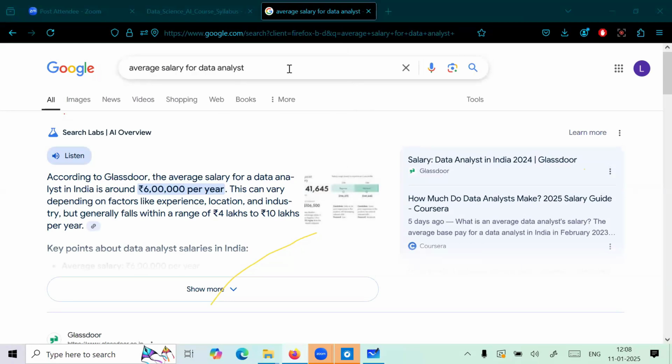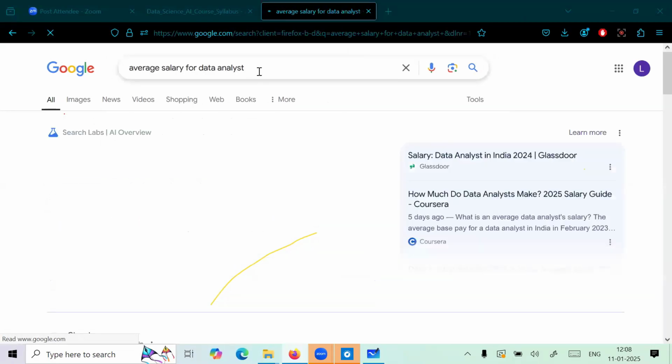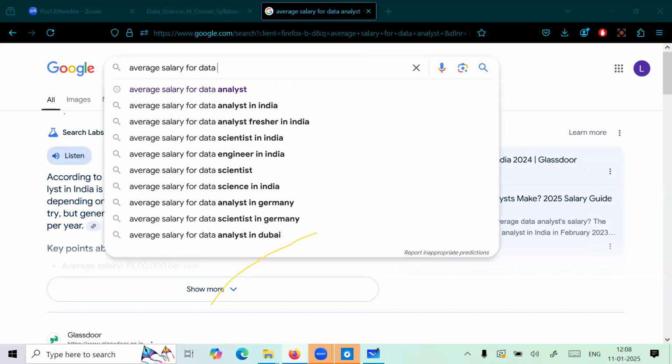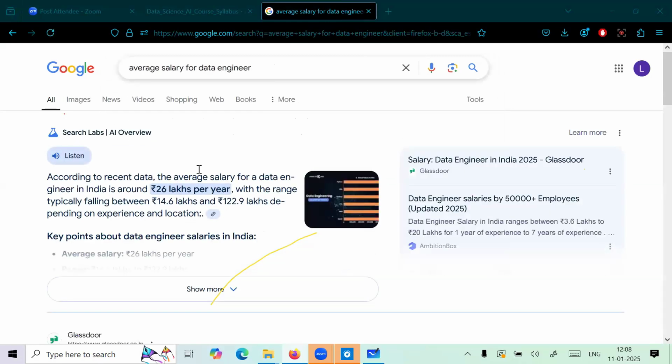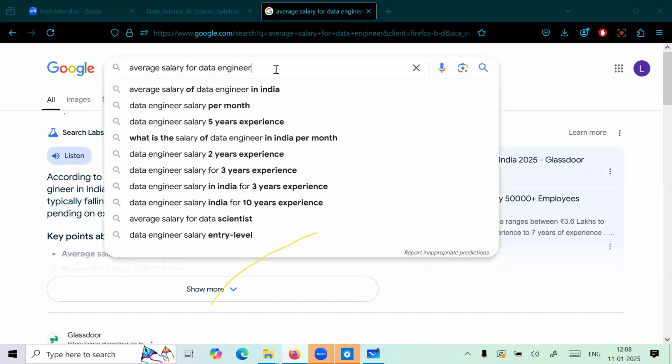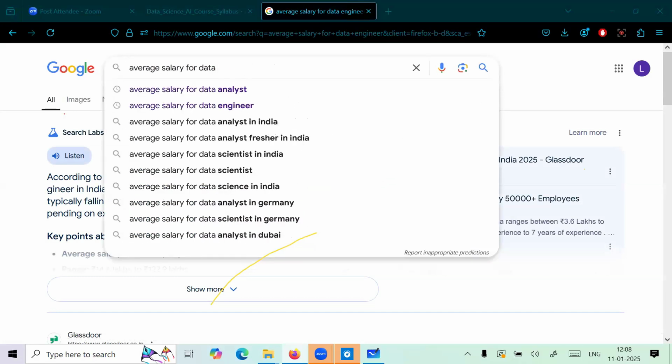Now we have to see data engineer. For data engineer, we're getting 26 lakh in India, typically, on average around 26. Then we have to see data scientists.